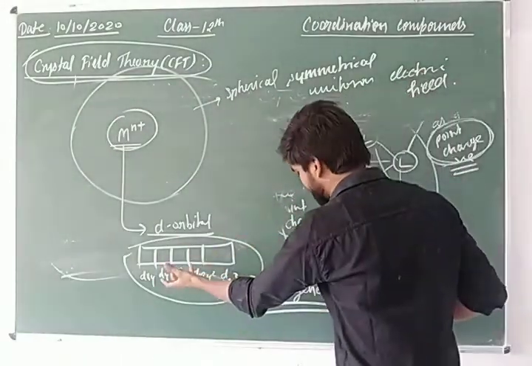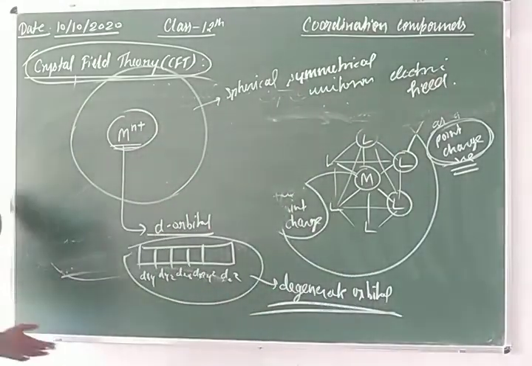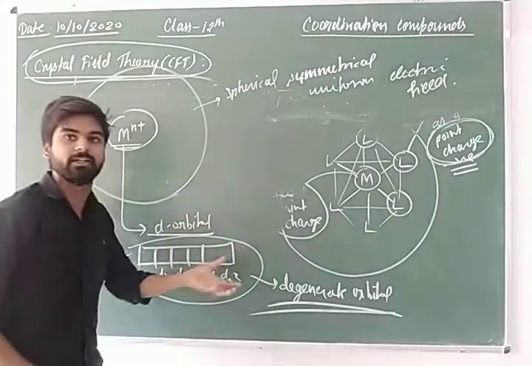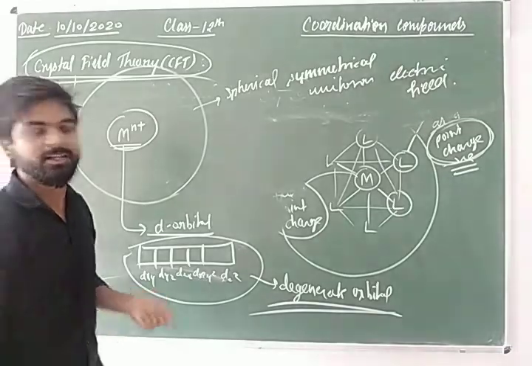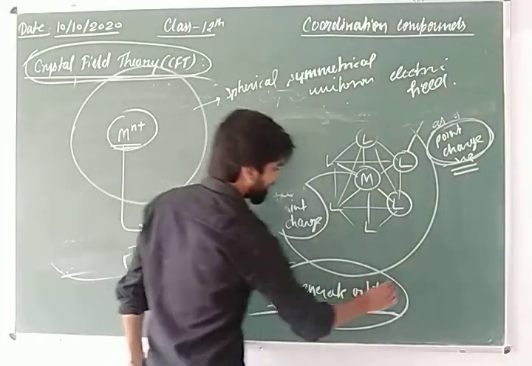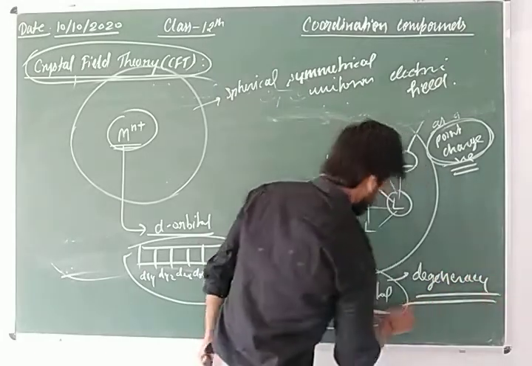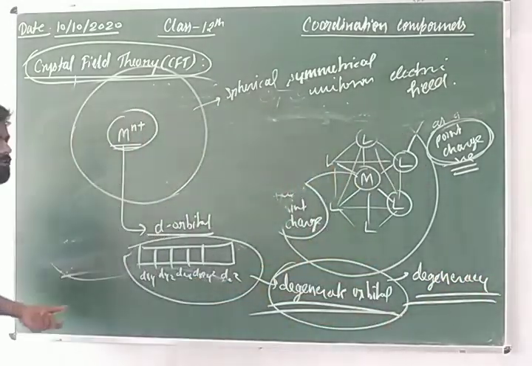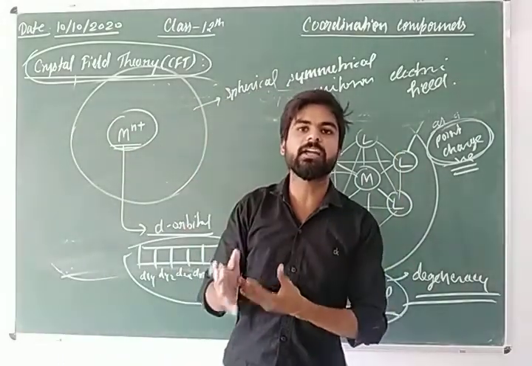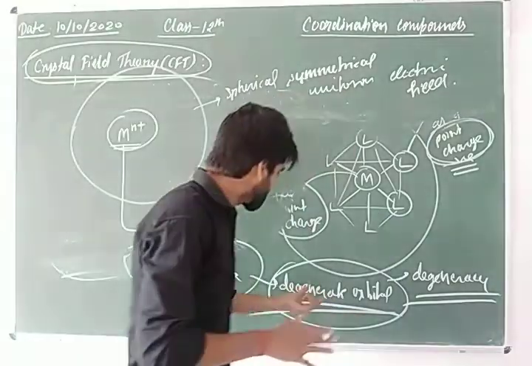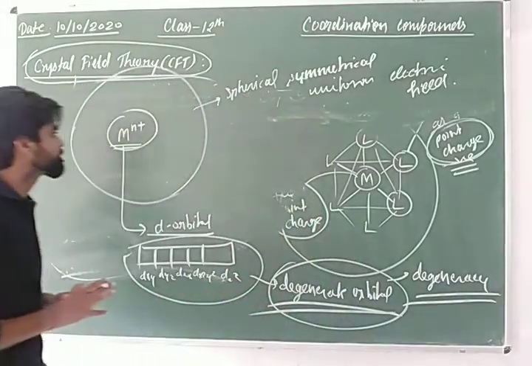Orbitals which have the same amount of energy are known as degenerate orbitals, and the property is known as degeneracy. Degeneracy means the property of orbitals having the same energy.